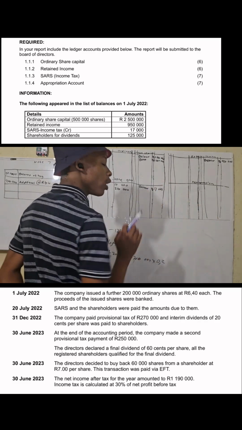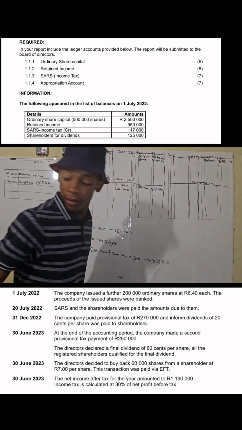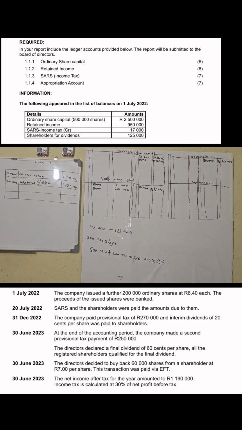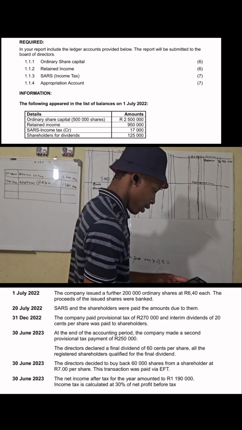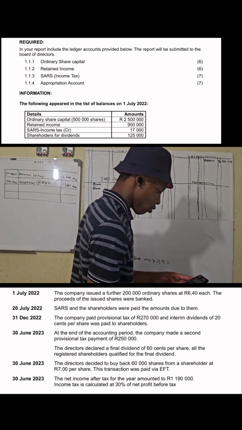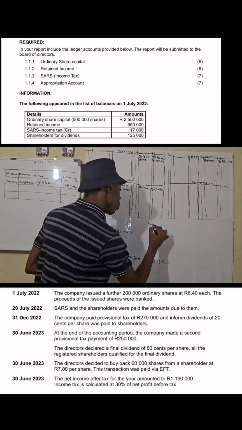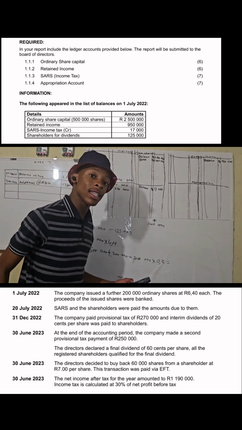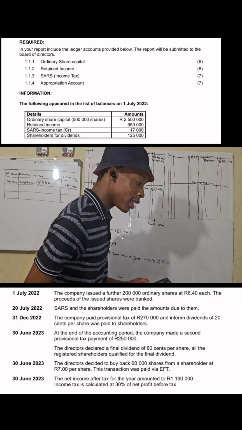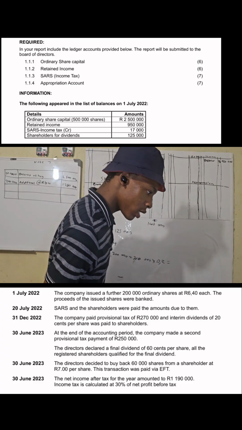It goes to the appropriation account. How much is it? Where's my calculator? It is 700,000 multiplied by 0.2, which is 140,000. This is my interim dividend. I will deal with my final dividend before I take my total dividend to the appropriation account.